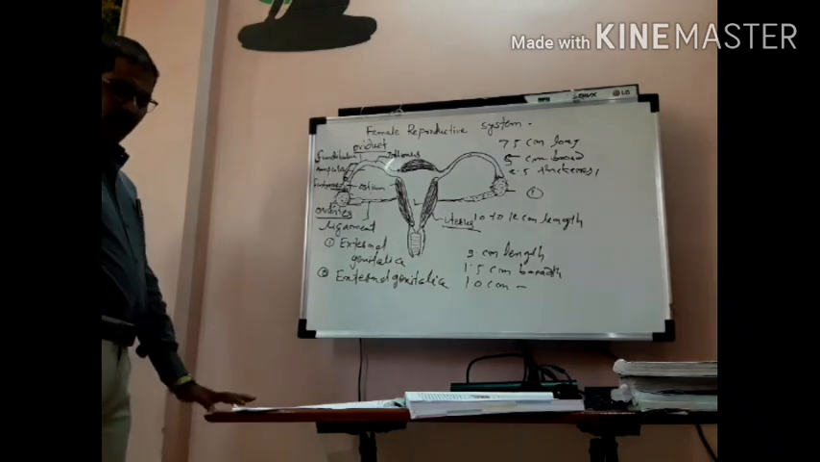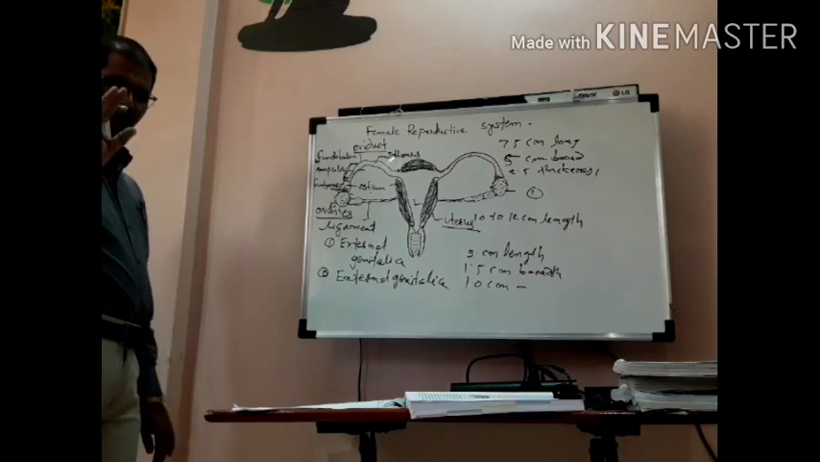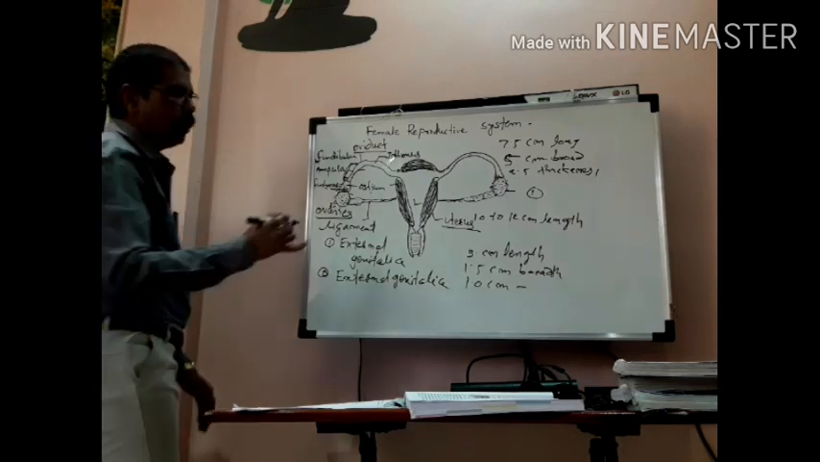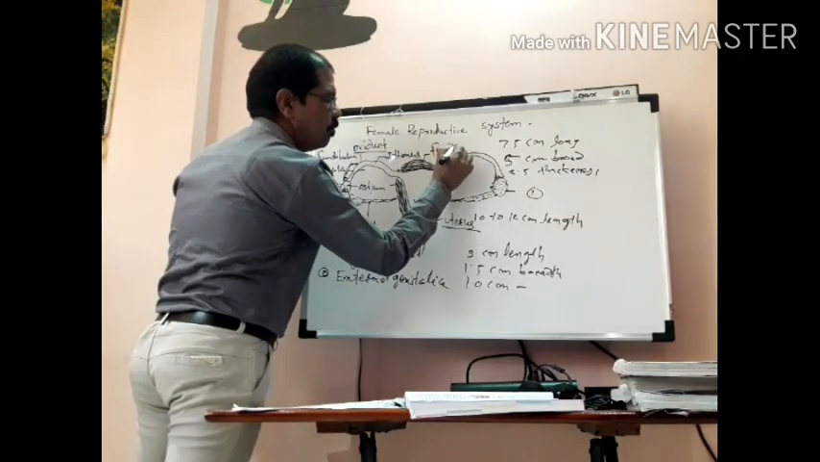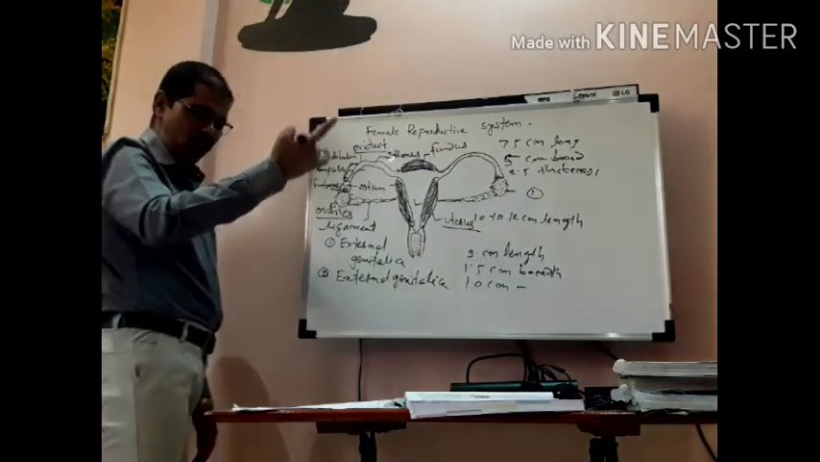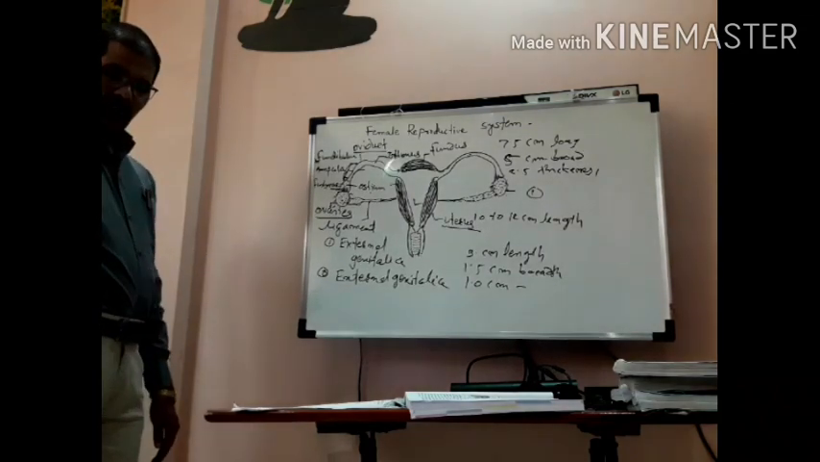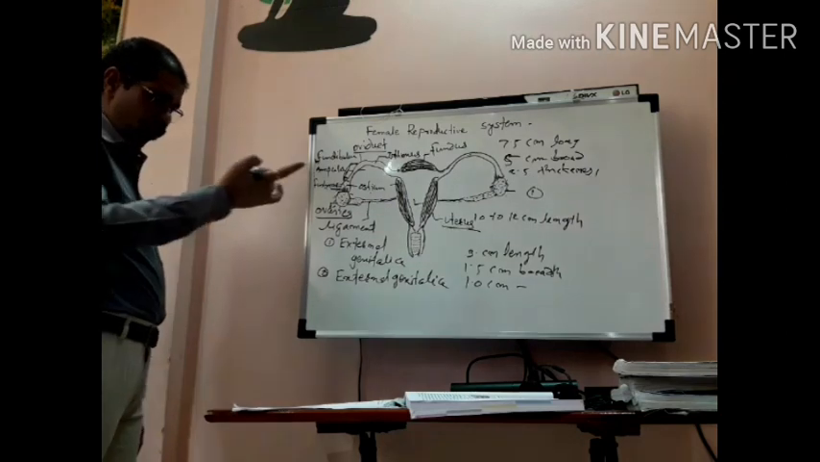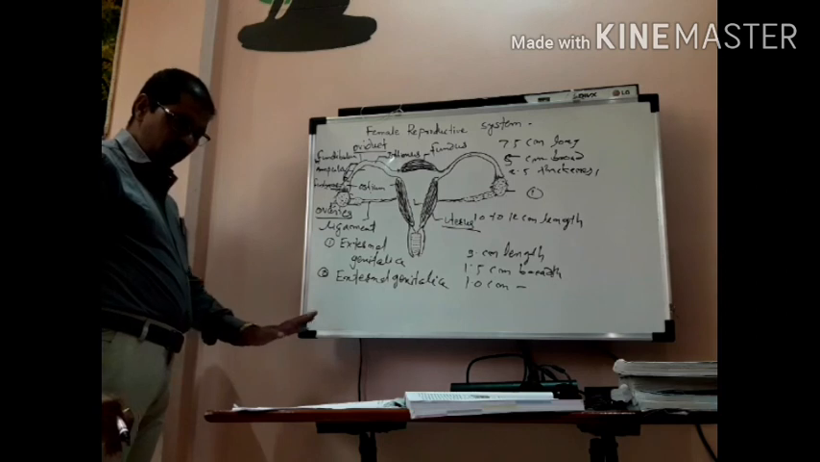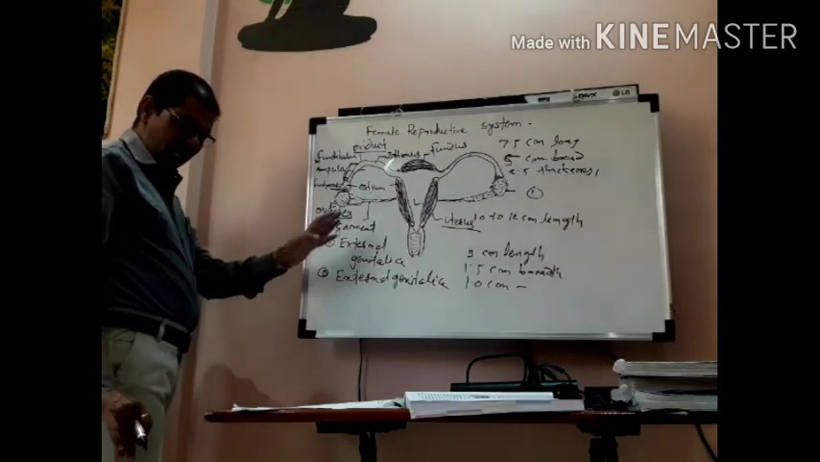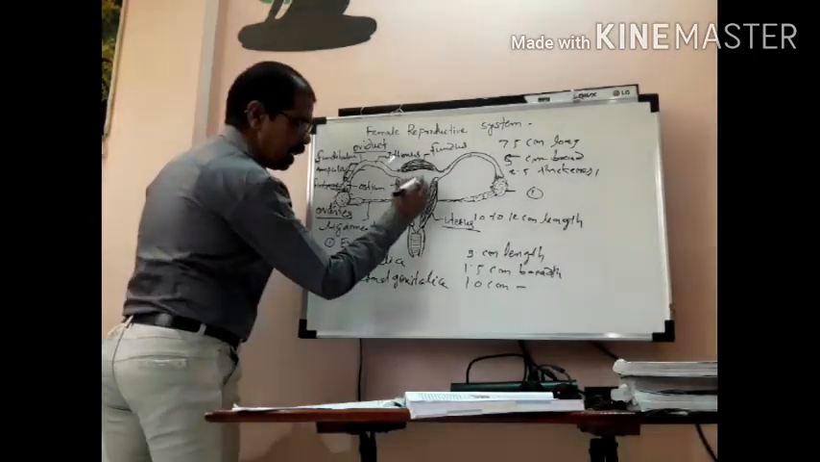Actually it is divisible into 3 regions, isn't it? It has 3 parts. One, you know about that, this part is called the fundus. It is dome shaped. It is the upper dome-shaped part of the uterus. Normally in this area, implantation of the embryo occurs.